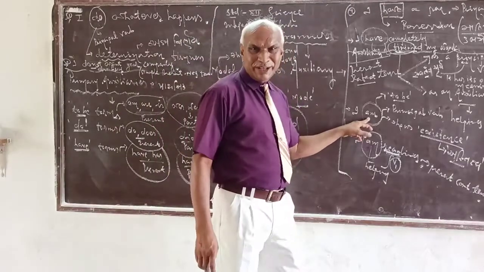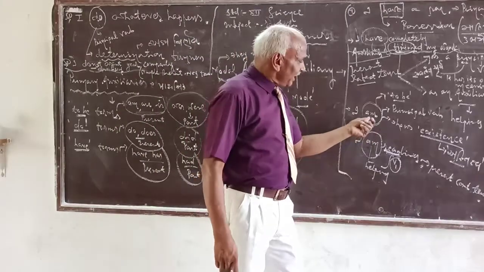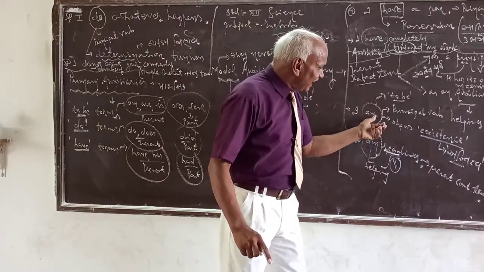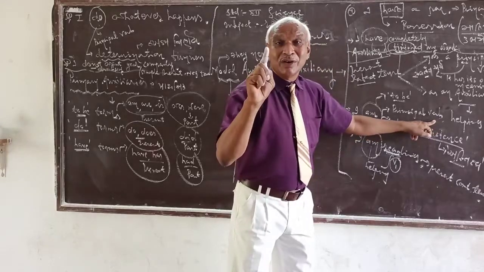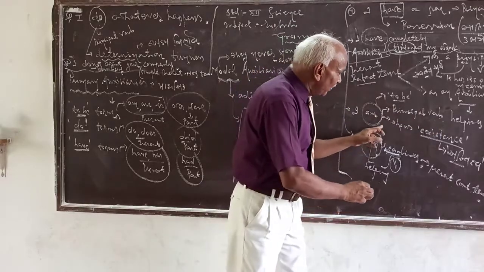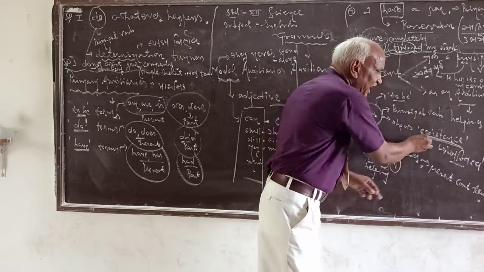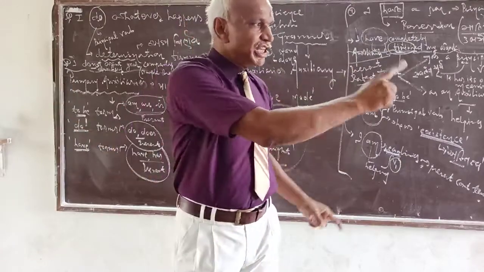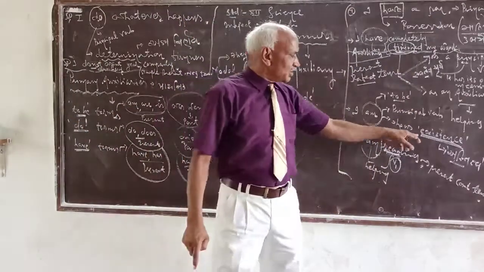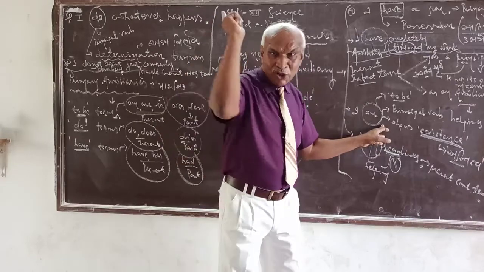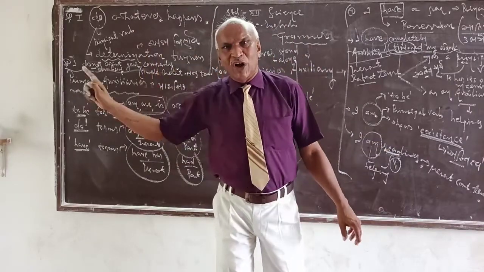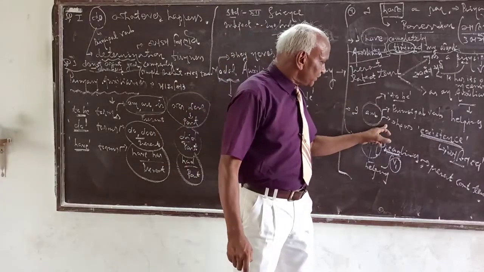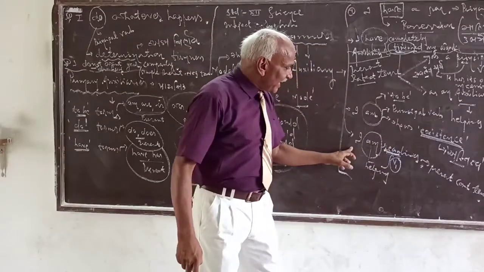Example, use of to be. I am. Here am is a form of to be. Second thing, am is used as a principal verb. As a principal verb, its own meaning is existence. I am, you are, he, she is, they are: existence of I, existence of you, existence of he or she or they.